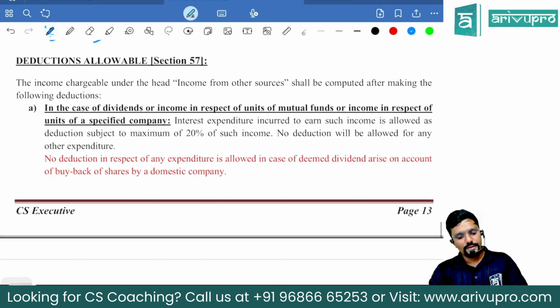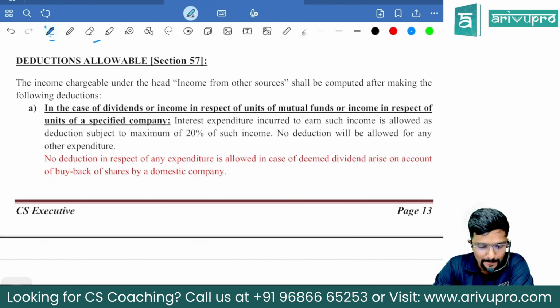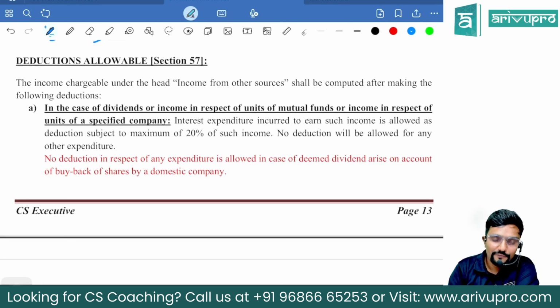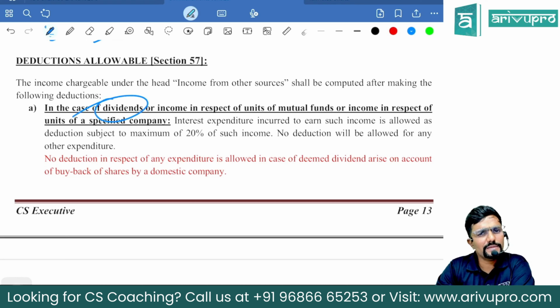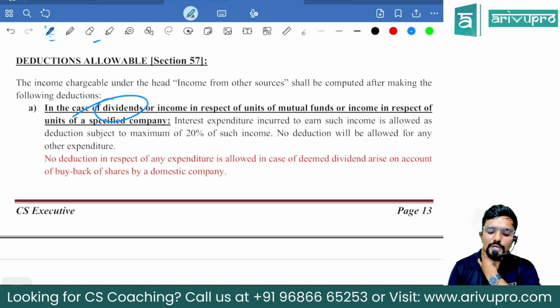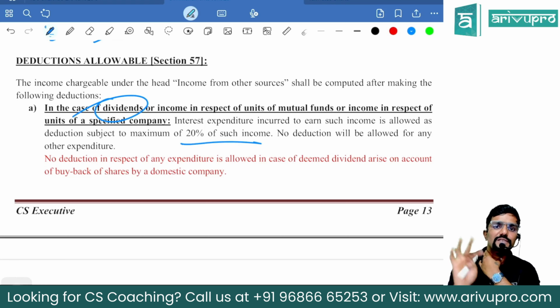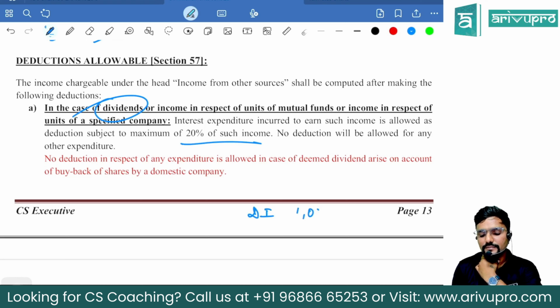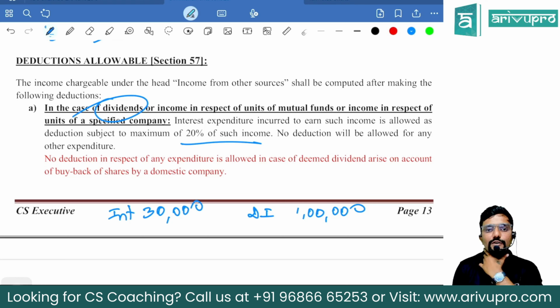Okay. Now coming to deductions allowable under section 57. Guys, in case you have incurred any interest expenditure to earn dividend income, you can claim the expenditure. How much, sir? Actual interest expenditure or 20% of such dividend income, whichever is lower. For example, sir, my dividend income is 1 lakh. But to earn this dividend income, I have taken some loan and invested. I am paying interest. How much interest am I paying? Assume 30,000.